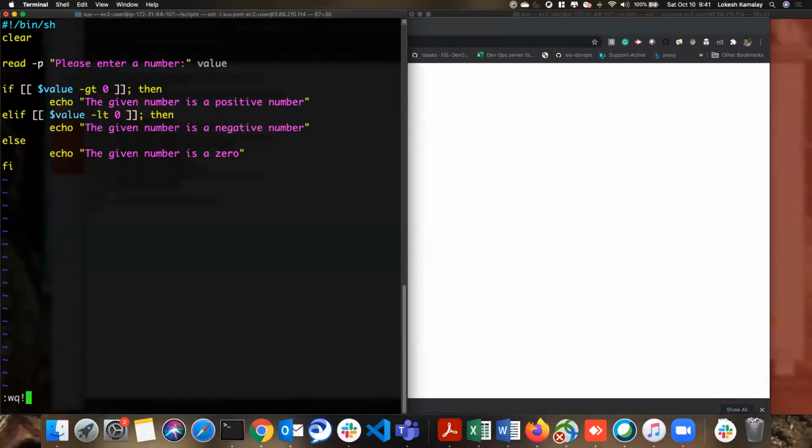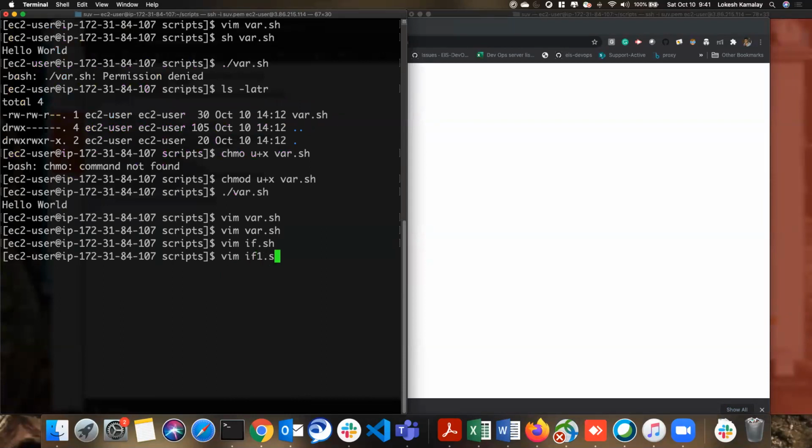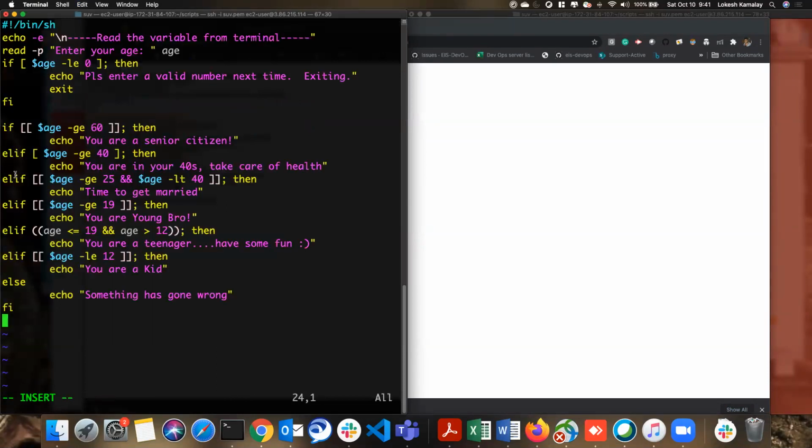I'm just coming out of this, and then running one.sh. So what I'm doing here is using -e with echo. What this does is give you the additional thing: it's going to print a new line. So we have a new line here, right? And then we are taking the age. If age is less than 0, then print this, because if you don't have an age, then you don't exist, right? That's why I'm giving the command called exit. This will break your complete shell script and come out of the shell script.